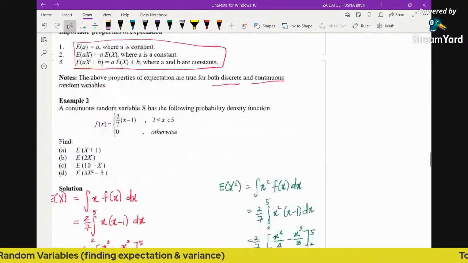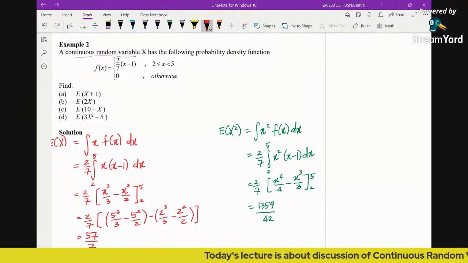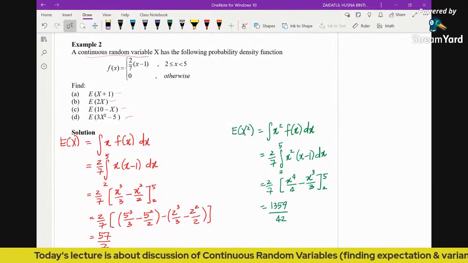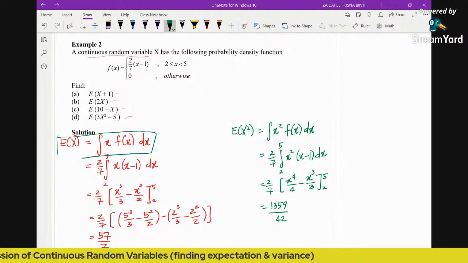Okay, so now let's say example 2. We are given this PDF for a continuous random variable, and we need to find all these expectations. First, we may just find the expectation of x by using this general formula. So the expectation of x is simply the integral of x multiplied by its PDF.